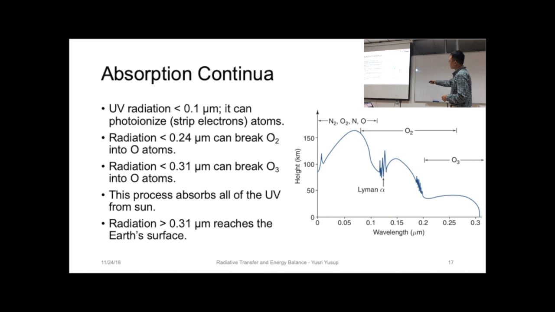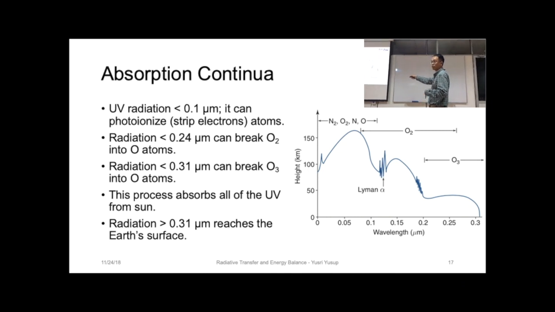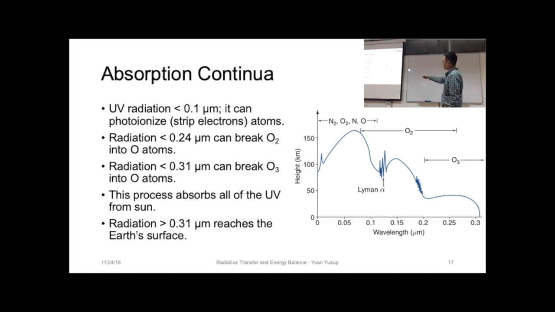So here we see the continua. You see, less than 0.1, it breaks up these molecules, nitrogen gas and also oxygen. It strips off the electrons from these atoms or molecules. Then it reaches this point, and from this wavelength range until this wavelength range, it breaks up oxygen into O atoms.